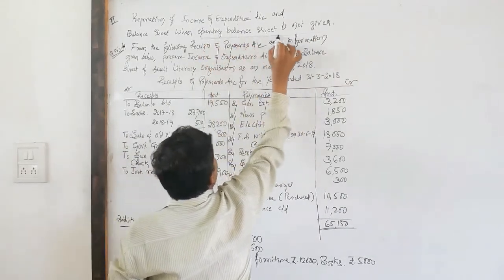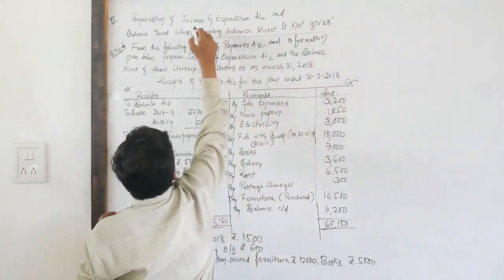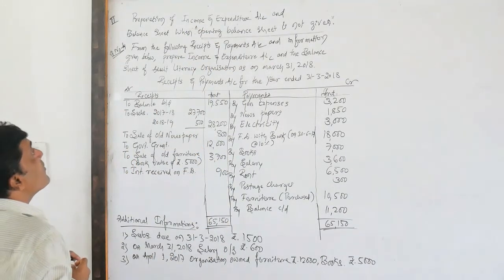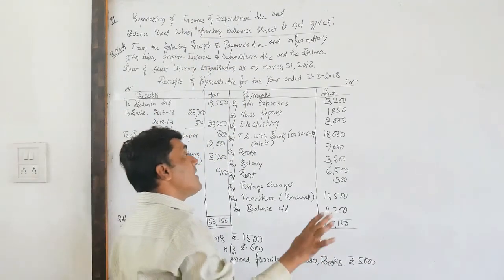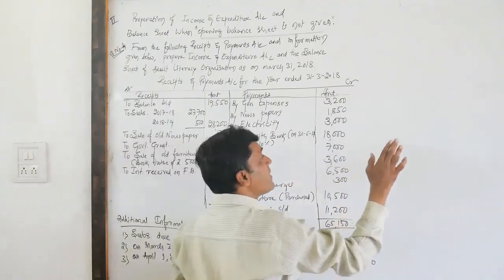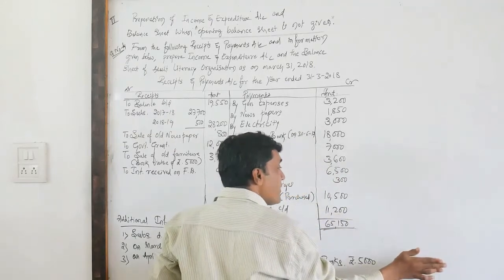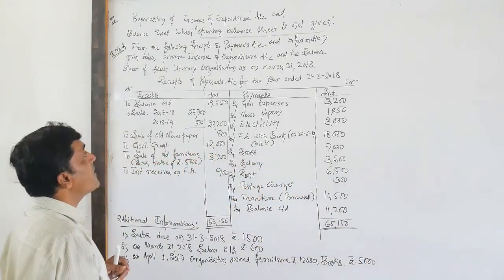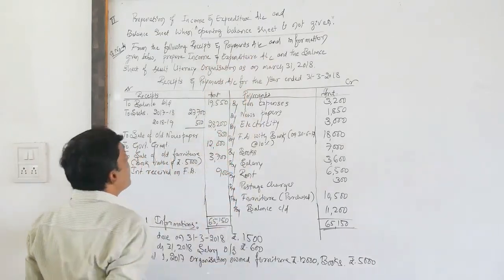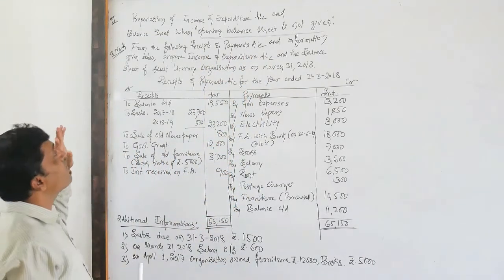In this problem, the examiner will not provide the opening balance sheet. So here we need to prepare the opening balance sheet along with the income and expenditure account and the balance sheet. Before preparing the income and expenditure account and the closing balance sheet, we need to prepare the opening balance sheet.